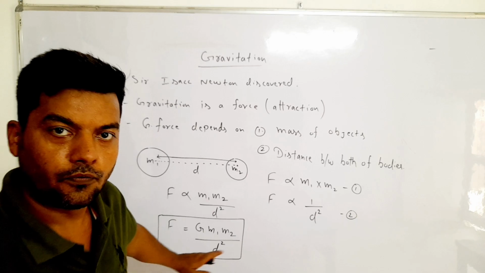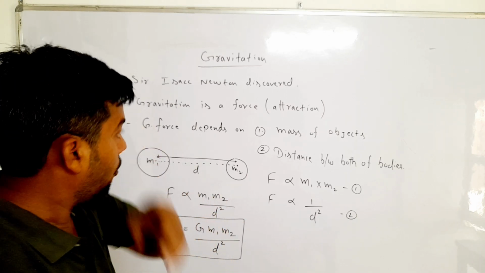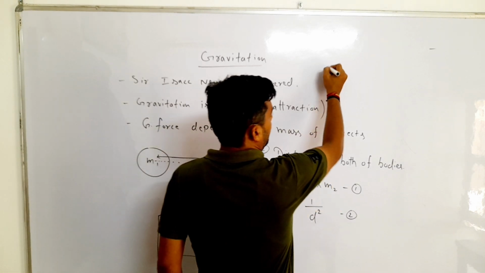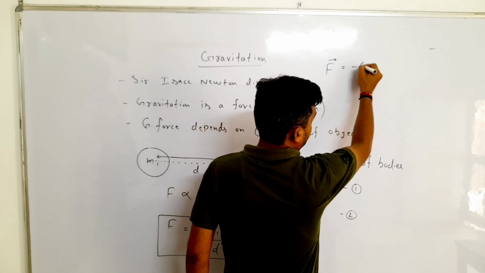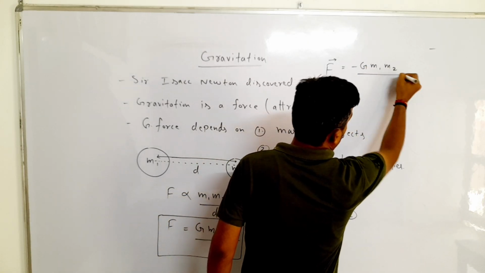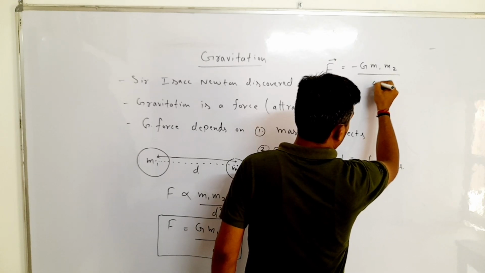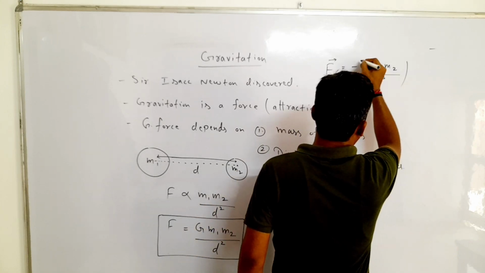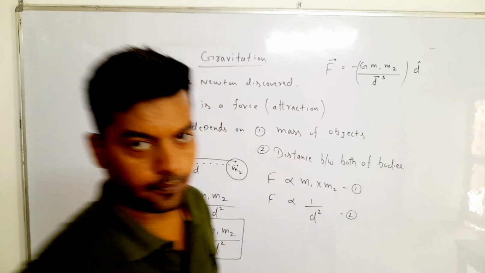This is the formula of gravitation according to Newton. Or we can say that in the vector form, F is equal to minus G m1 m2 upon d cube into d cap.